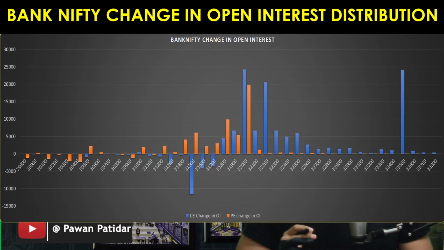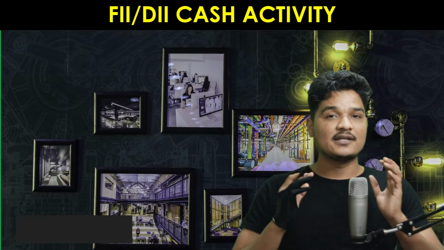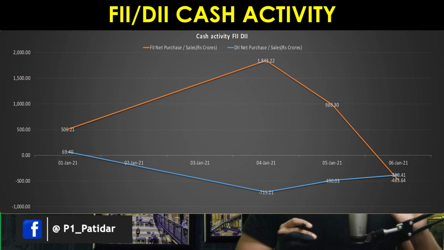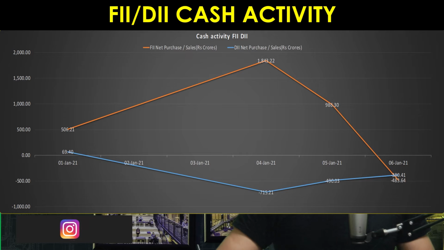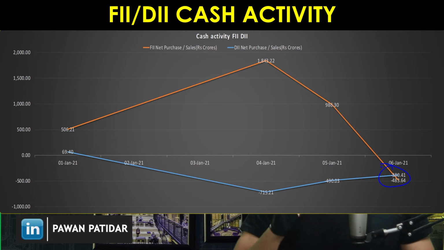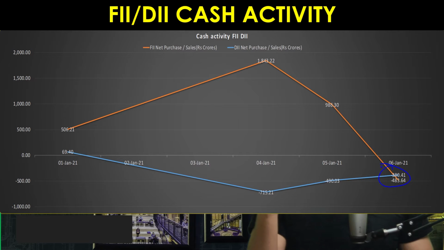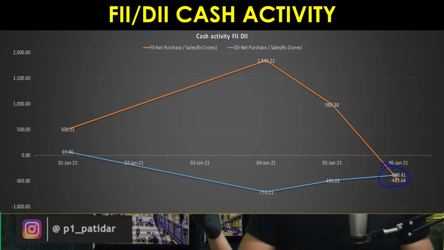But let's do the analysis further and find out what the cash market is saying about FIIs and DIIs. If you see here, today FIIs and DIIs both were selling. So there was no one supporting the market. That's why it has gone down. And if you see the earlier part of the day, FIIs must have been buying. After buying, they started selling. Maybe they got some insider news and thereafter they started selling. And then you know what happened. It has gone down only.